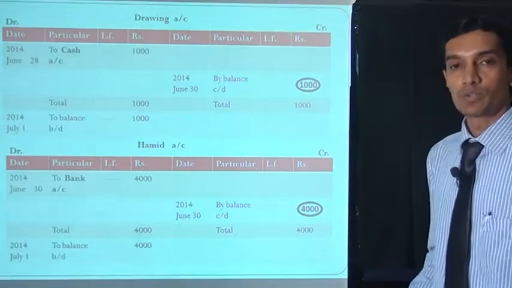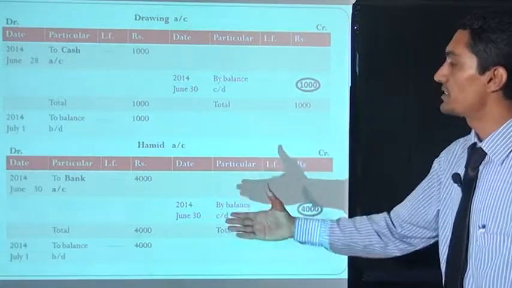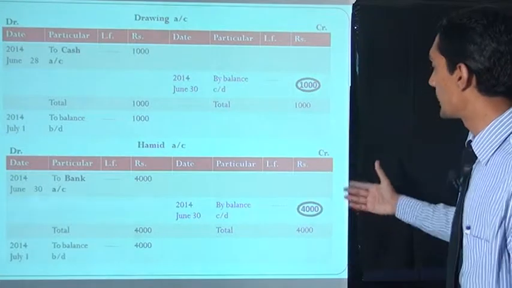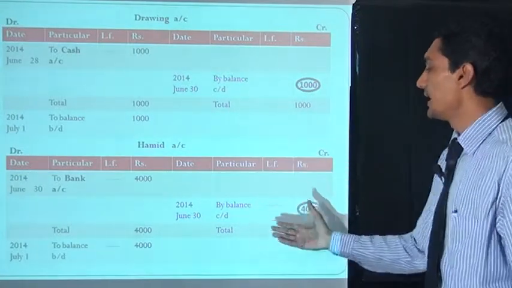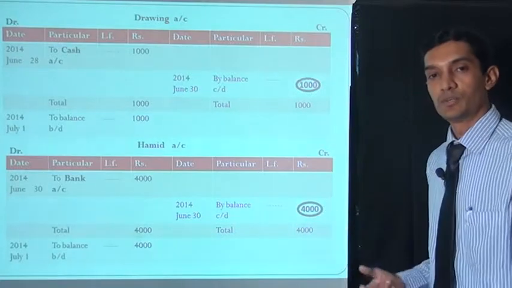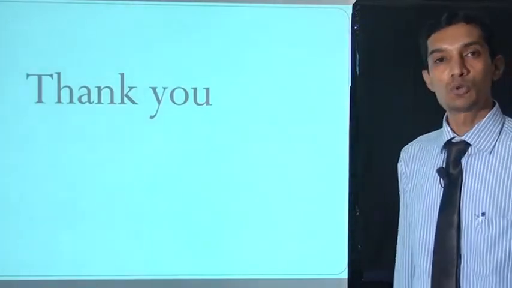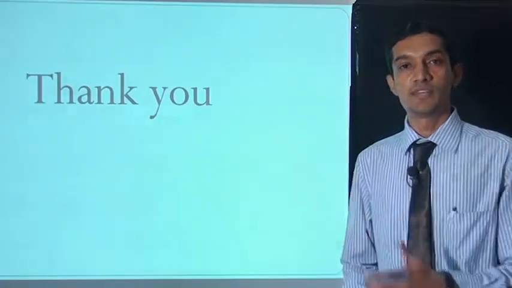Now the last account is Hanif account. The debit side is 4,000 rupees, and there is no credit side entry. So 4,000 total, 4,000 total, by balance carry down 4,000 rupees. So thank you so much. This is the basics of ledger posting.